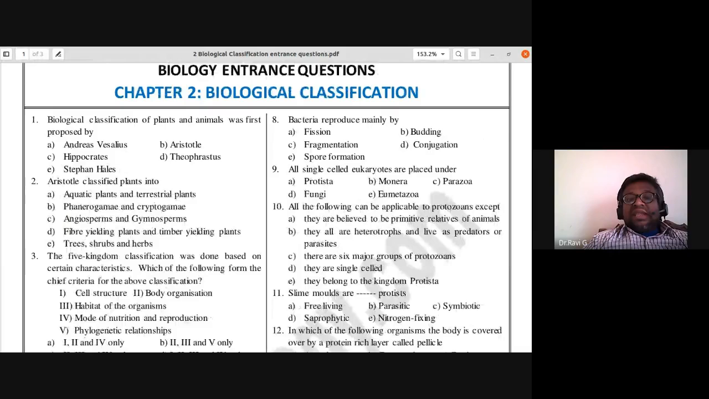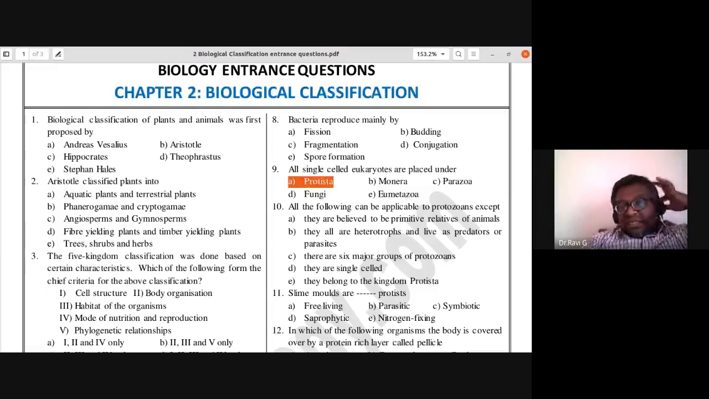Eighth question: bacteria reproduce mainly by fission, budding, fragmentation, conjugation, or spore formation? Bacteria reproduce mainly by fission, that is binary fission. So eighth one, A is the answer. Ninth one: all single-celled eukaryotes are placed under Protista, Monera, Parazoa, fungi, or Eumetazoa? All single-celled eukaryotic organisms are placed under Protista.